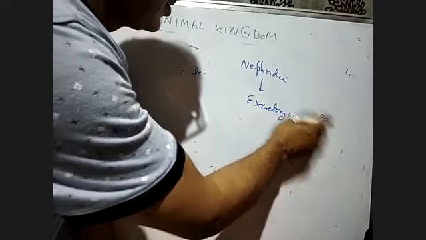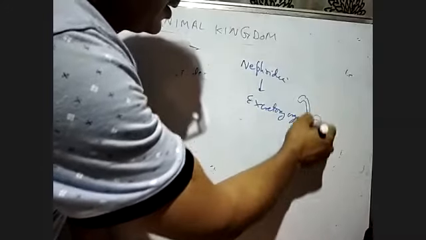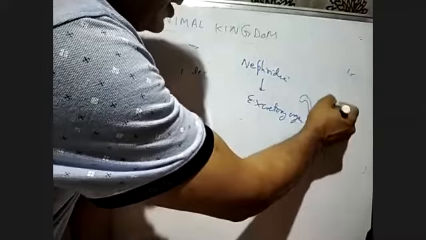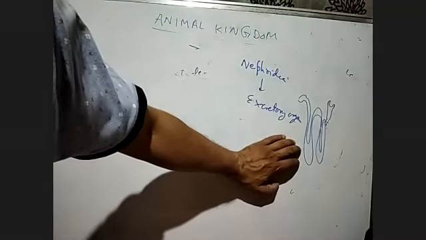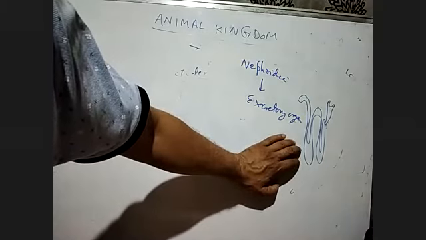If you look at the structure of the nephridia, all nephridia appear like this. Nephridia are found in their body, and the singular of nephridia is nephridium.